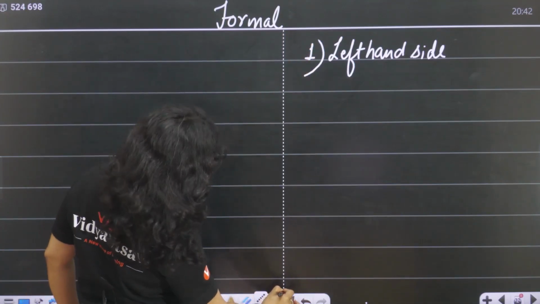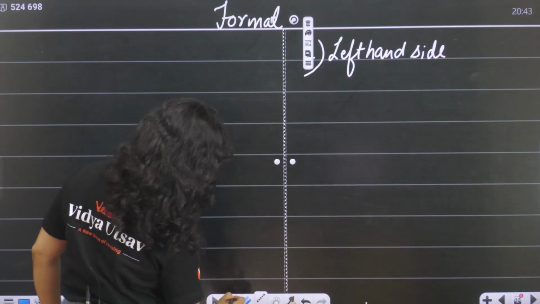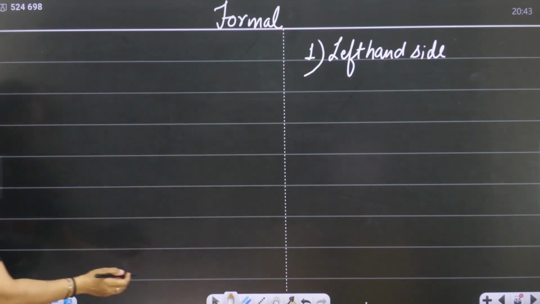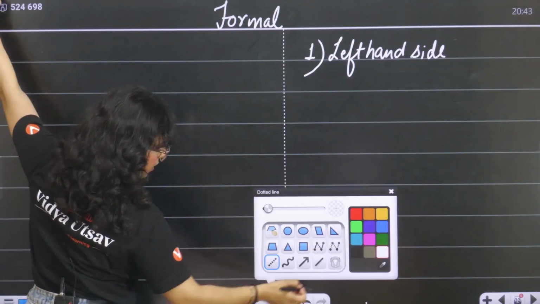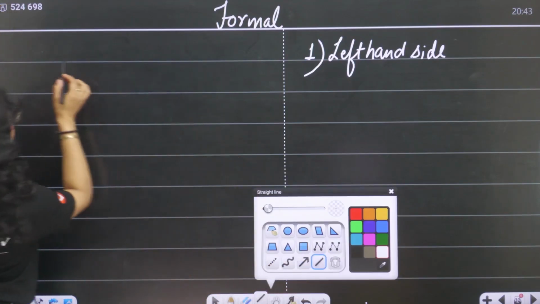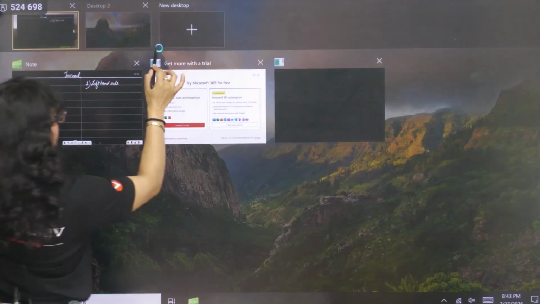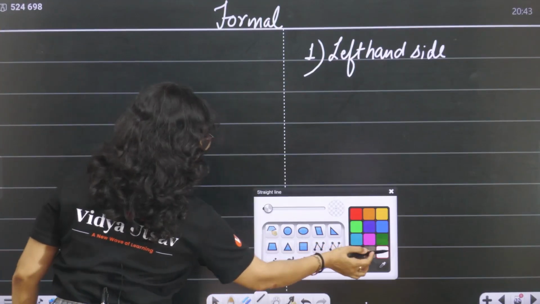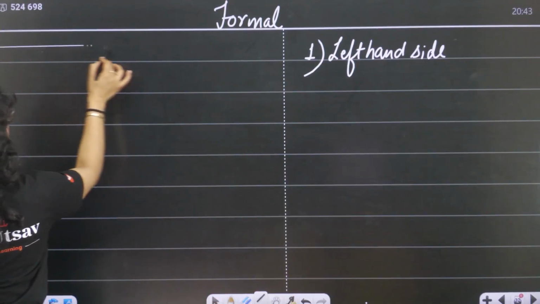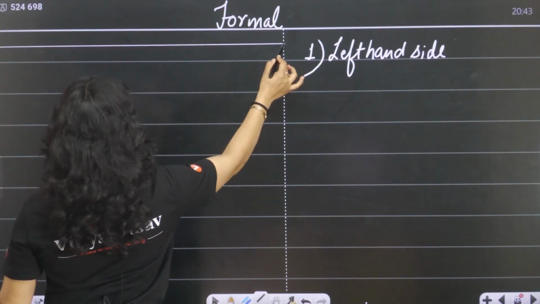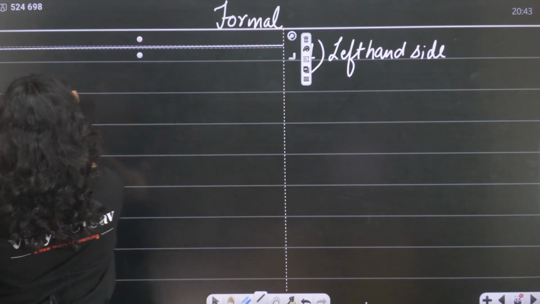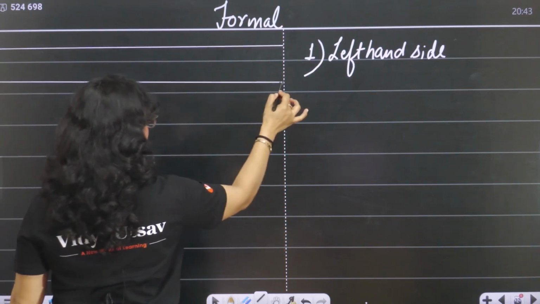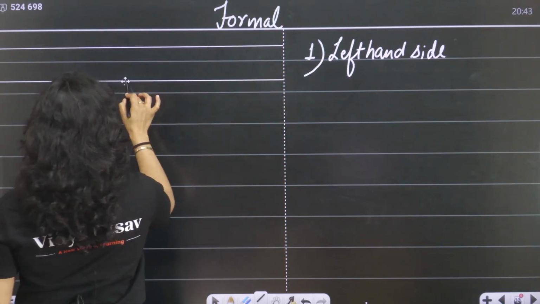So see, we will start like this. Just wait a minute. And please do pay attention to each and everything.